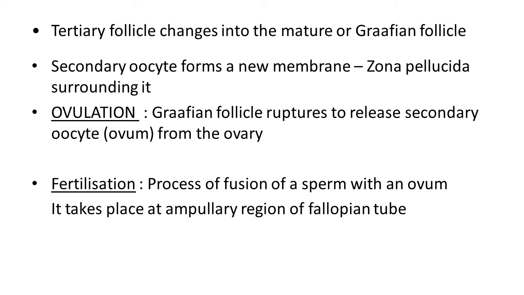Ovulation. The Graafian follicle ruptures to release the secondary oocyte from the ovary, and that process is known as ovulation in the human female. The secondary oocyte is haploid in nature, that's why it is n. When fertilization takes place, the fusion of a sperm with an ovum takes place at the ampullary region of the fallopian tube.